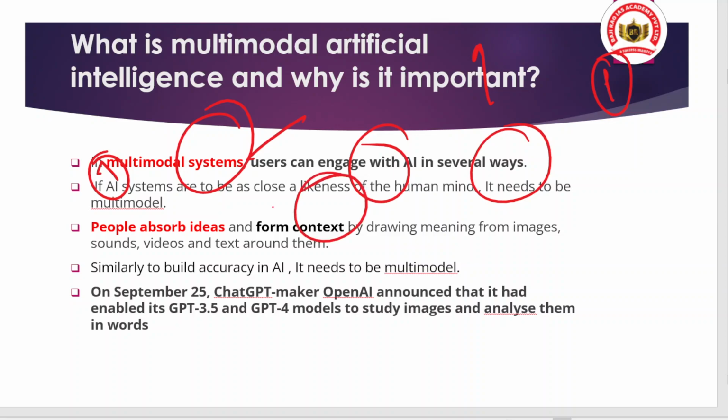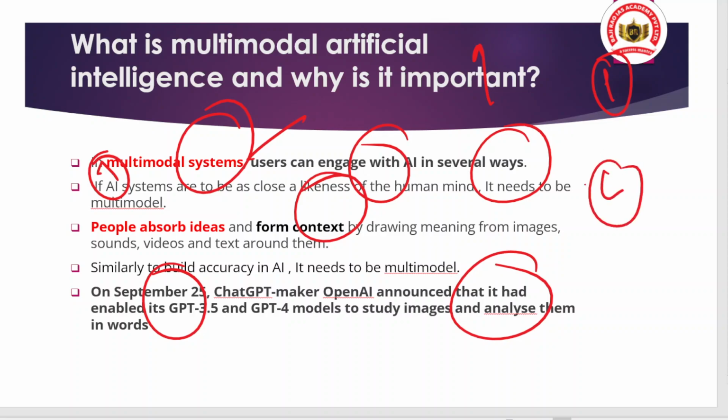So to have accuracy in artificial intelligence, it needs to be multimodal, and that's why many big companies, whether it is Facebook's Meta or Amazon or Google, are all experimenting with multimodal artificial intelligence. And we can quote an example also, like on 25th of September, ChatGPT, well, you will be well aware of it, okay, OpenAI announced that it had enabled its GPT-3.5 and GPT-4 models to study images and analyze them in words. And I hope you have used ChatGPT.